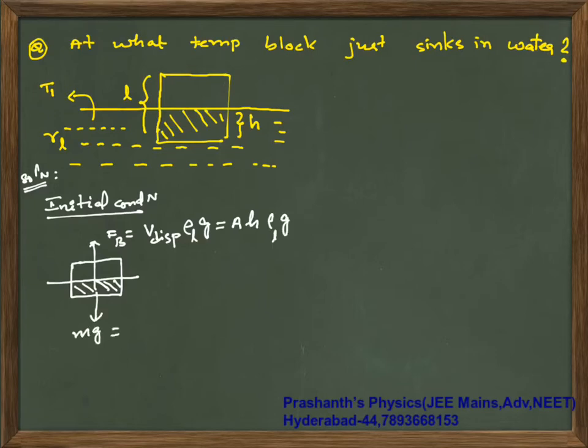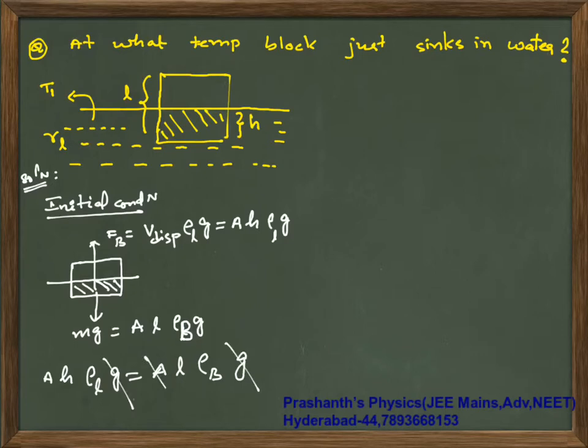Gravitational force is mg, that is area into length into rho of body into g. So initially when it is in equilibrium, A H rho L g is equal to A L rho of body g. g and area will cancel off. You are getting rho of body is rho of liquid into H by L.